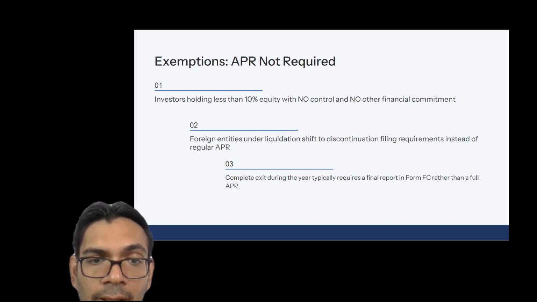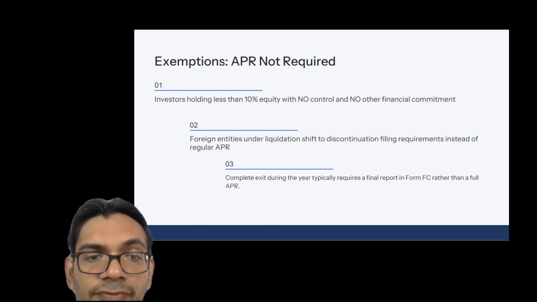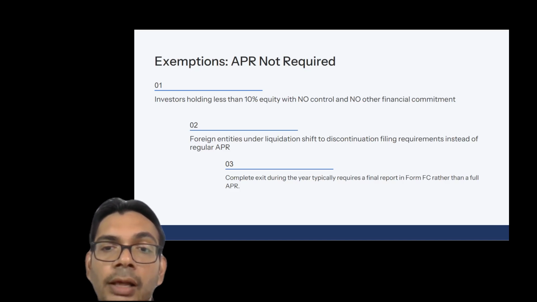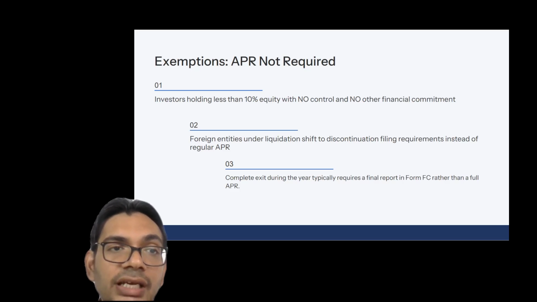That is a separate form altogether. The third situation is when there is a complete exit during the year. Then in that case, a regular APR is not required. Then the company is required to file a form FC rather than a full APR, right? So these are the three conditions under which APR filing is not required.